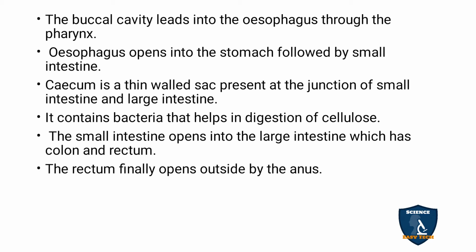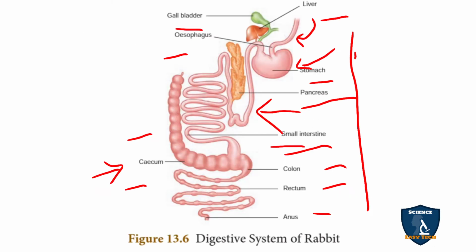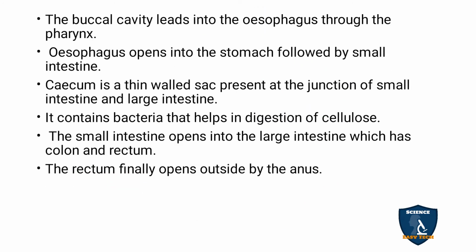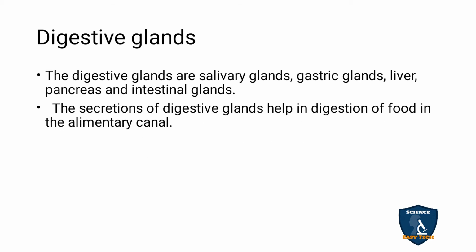The small intestine opens into the large intestine, which has the colon, rectum and the anus. The rectum finally opens into the anus. This is the digestive system of rabbit.